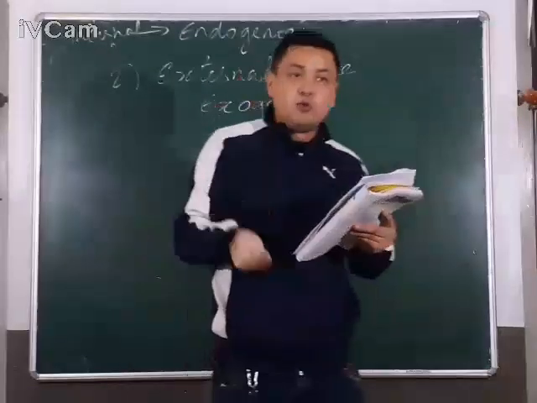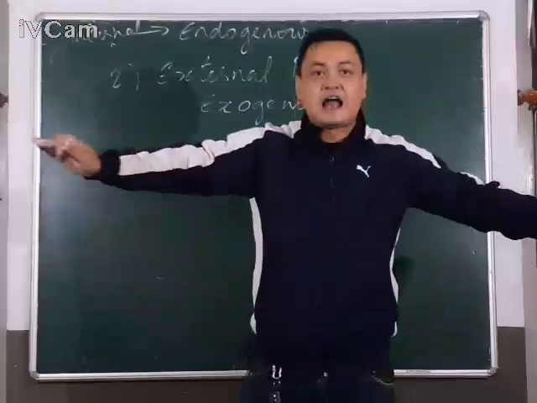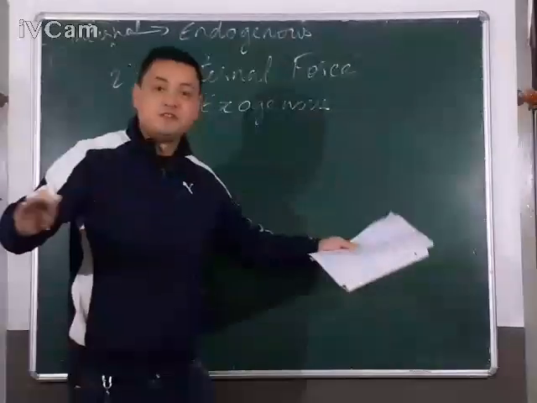External forces are those forces which level the landform, which make the land even.